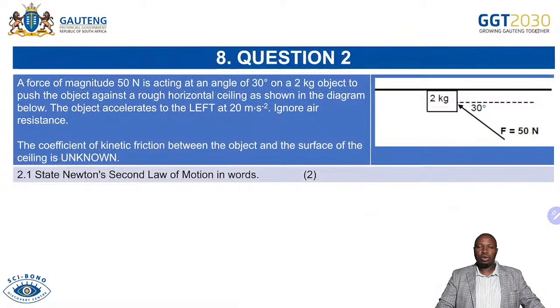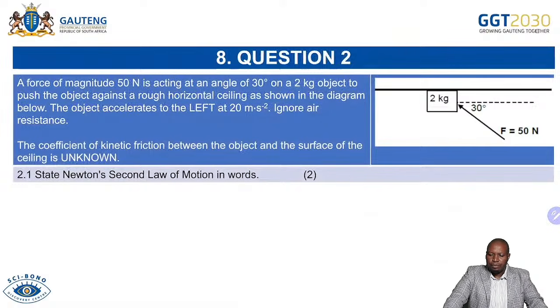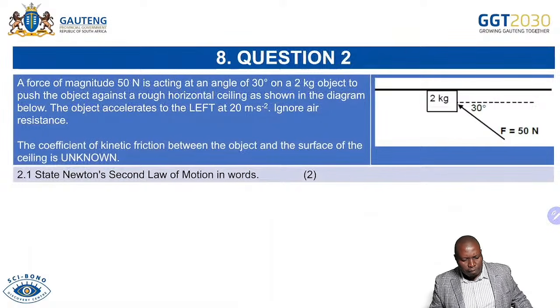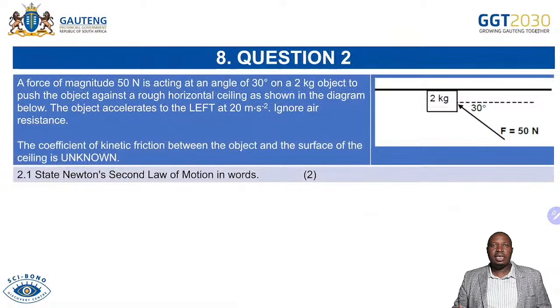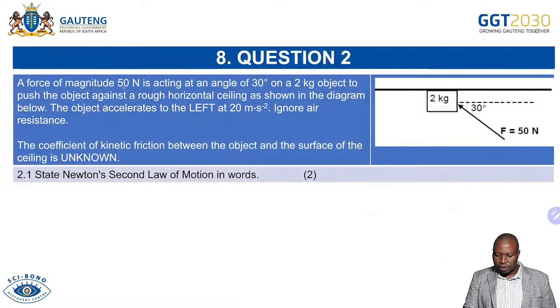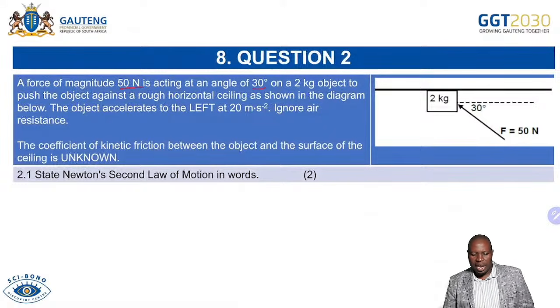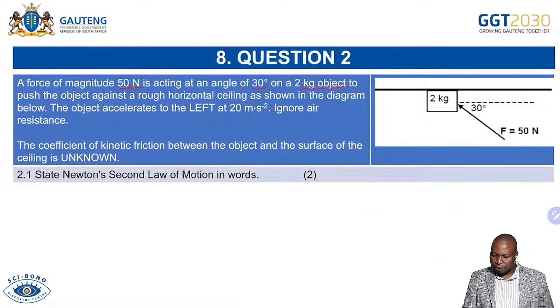Now, without any wasting of time, we move to Newton's laws, which is now your question 2. The scenario here, we are saying a force of magnitude 50 newtons is acting at an angle of 30 degrees on a 2 kg block to push the object against a rough horizontal ceiling.